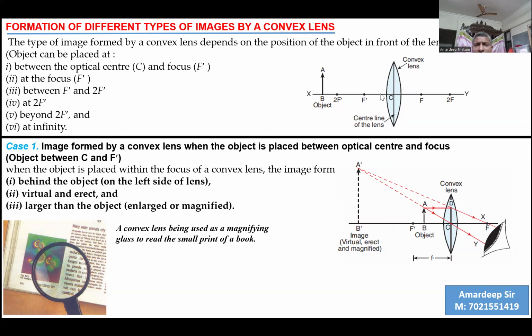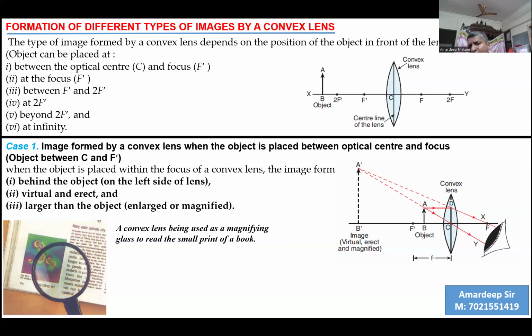Relating to the diagram, case 1 is between C and F dash, then at F dash, between F dash and 2F dash, at 2F dash, beyond 2F dash, and at infinite distance from the convex lens.